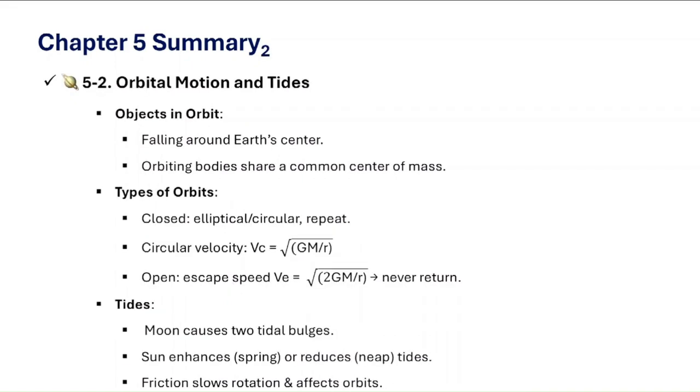Next, section 2 applies Newton's laws to orbits. So, orbiting objects are essentially falling around a center of mass. And depending on speed, orbits can be closed or open. And next we learn that tides occur because of differences in gravitational pull across Earth. And friction from tides can even slow Earth's rotation. So this is physics in action around us every day.